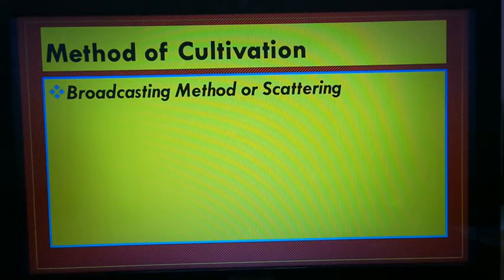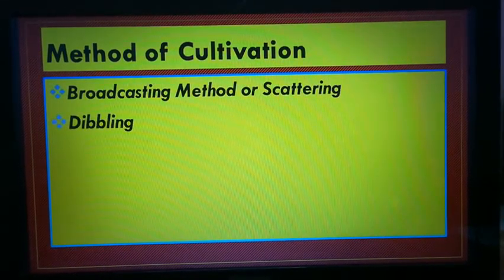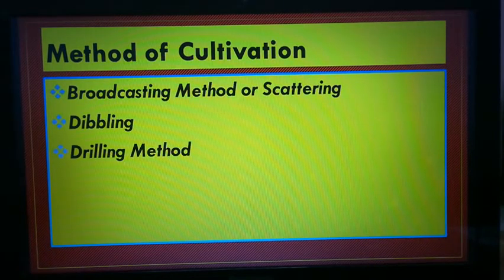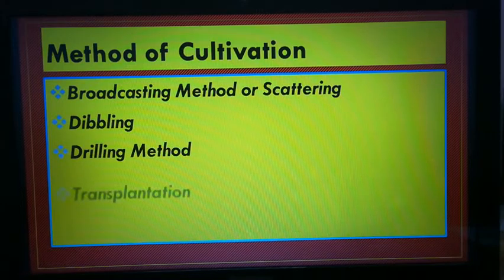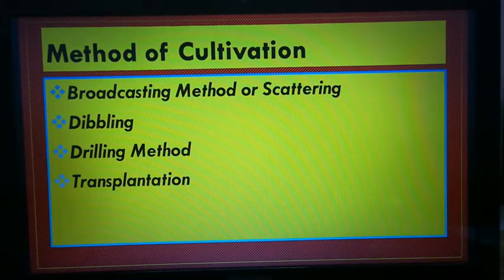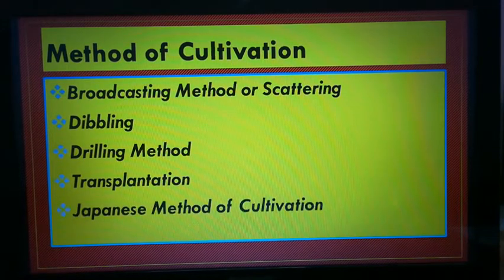Sprinkling seeds or sowing the seeds by hand is called the scattering method or broadcasting method. Then dibbling in the furrows and the drilling method, which uses plows or a bamboo shaft to sow the rice. And the transplantation method is related to the Japanese method itself. Both use nurseries.